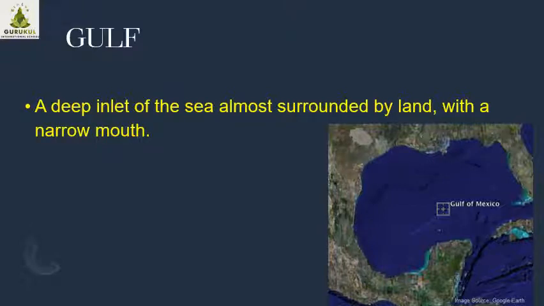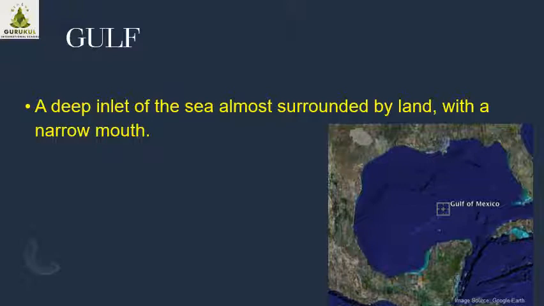It is taken from the satellite. This picture is taken from the satellite. That blue color indicates the water, and this is the land. So this is Gulf of Mexico. A deep inlet of sea, almost surrounded by the land with a narrow mouth. There will be a narrow opening. So this is Gulf.